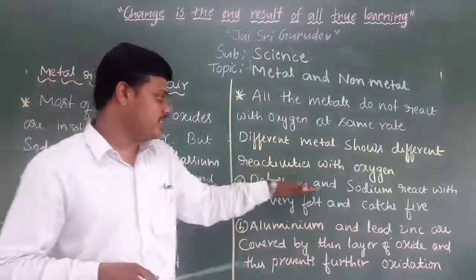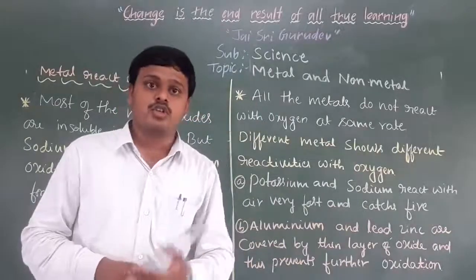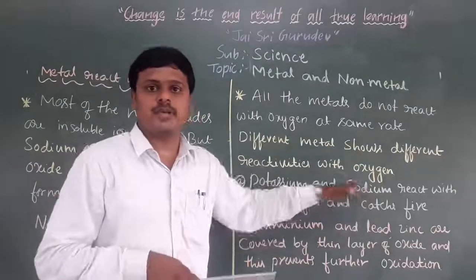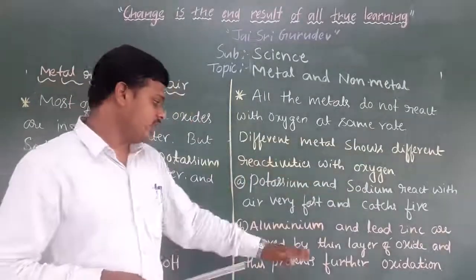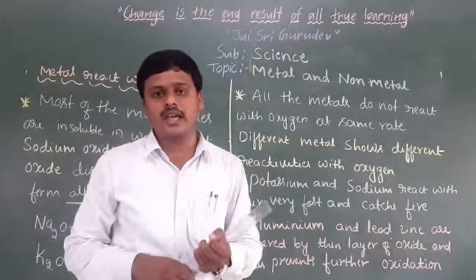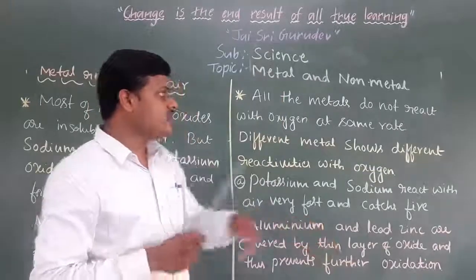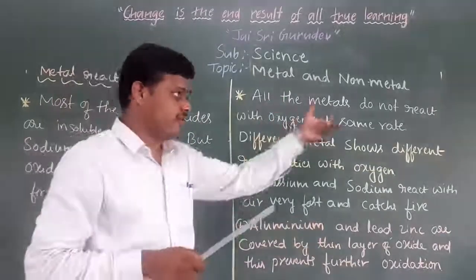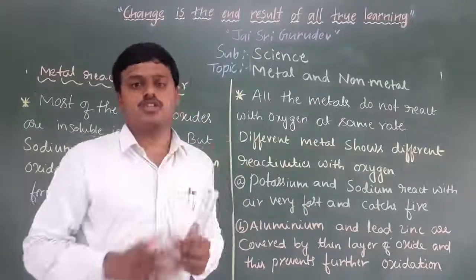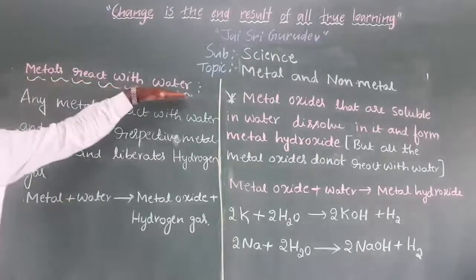We have discussed that potassium and sodium are our most reactive metals that catch fire. To prevent fire accidents, sodium and potassium are stored in kerosene. Aluminium, zinc and lead form a protective layer that prevents further oxidation. So like this we conclude that metals have different reactivities with oxygen. Next important concept: metals reacting with water.